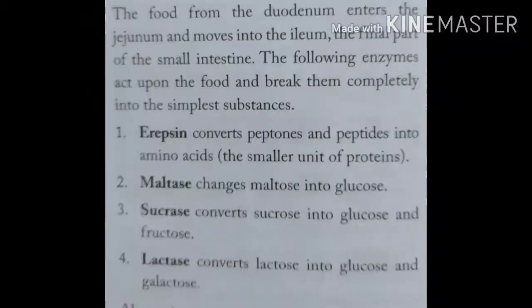The food from the duodenum enters the jejunum and moves into the ileum, the final part of the small intestine. The following enzymes act upon the food and break it completely into simpler substances: erepsin, maltase, sucrase and lactase. The first one, erepsin, converts the peptones and peptides into amino acids.